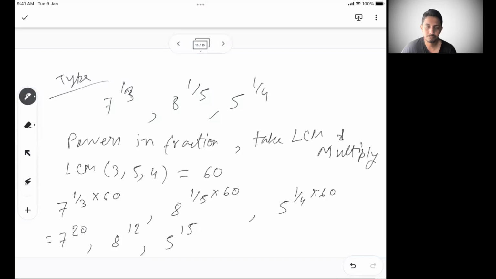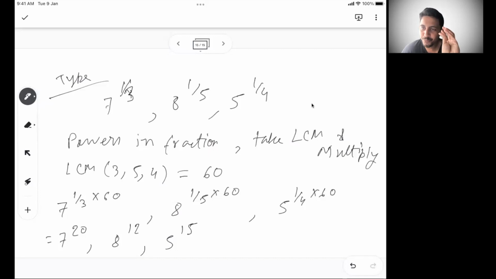Now if you are not sure, you can do the same thing that you have done before, and from there you can compute. So these are the numbers. Like I said, the idea is here. Now compare this 7 to the power 20, 8 to the power 12 and 5 to the power 15. If you can do this, you'll be able to solve the problem.